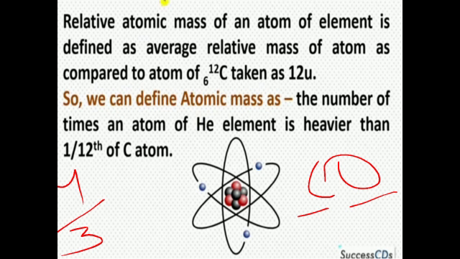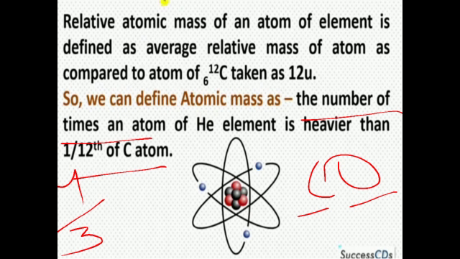It is already given in the table in your textbook. There is a table on page number 35 in which some of the elements are given, and in front of them their atomic masses, which you have to learn. So we can define atomic mass as the number of times an atom is heavier than 1/12 of a carbon atom, or heavier than 1/16 of an oxygen atom.